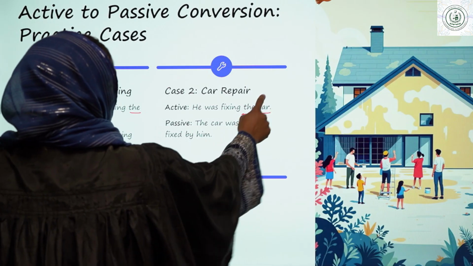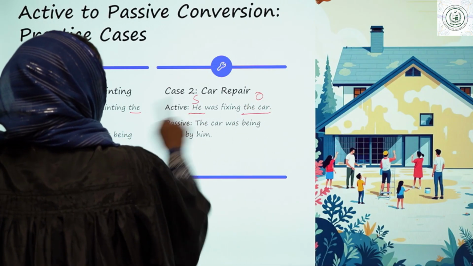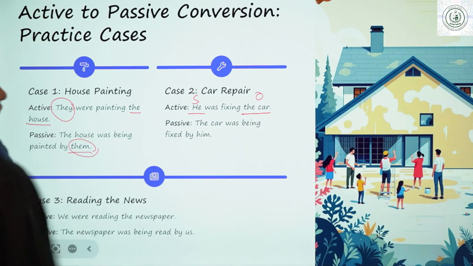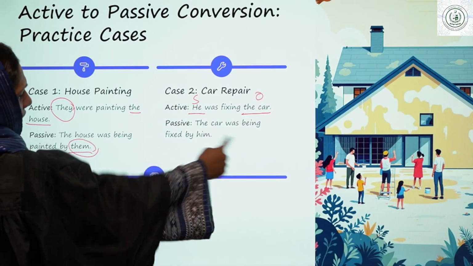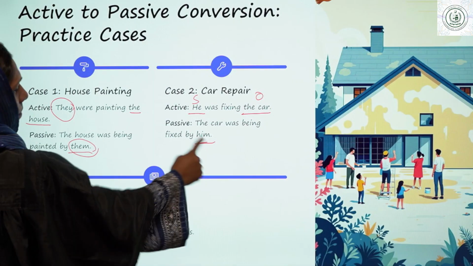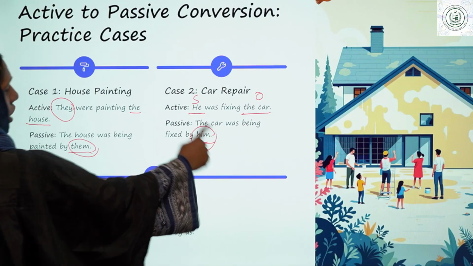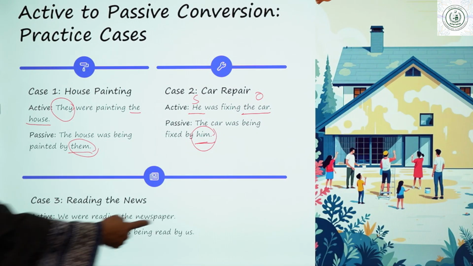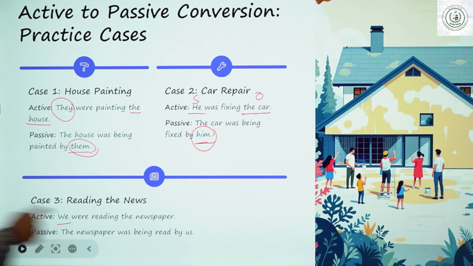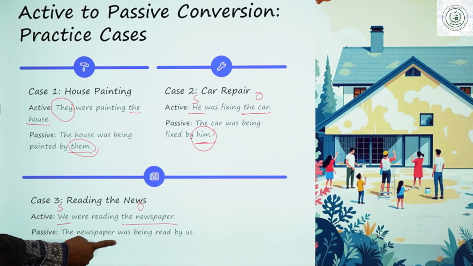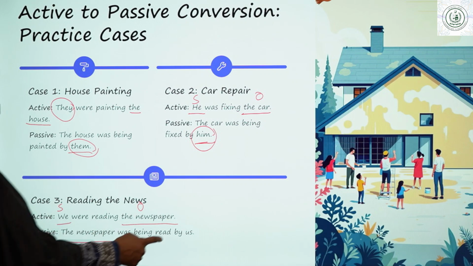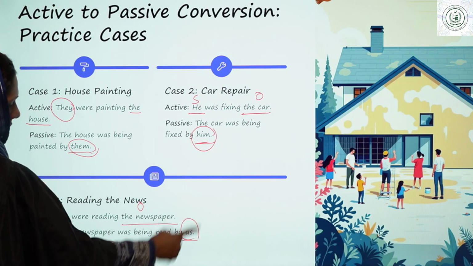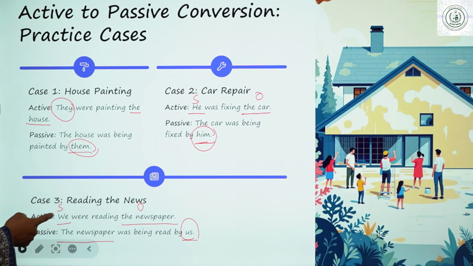Here, car is the object. He is the subject. Let's start from the car. The car was being fixed by him. Here, him is in objective form. The other one: we were reading the newspaper. We is the subject. Here the newspaper was being read by us. Us is actually the subject, but in objective form.